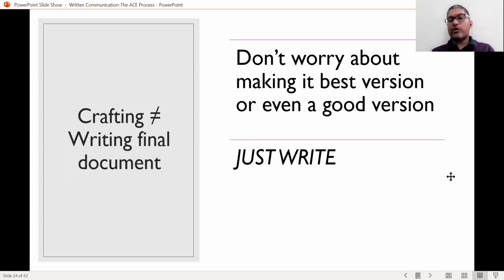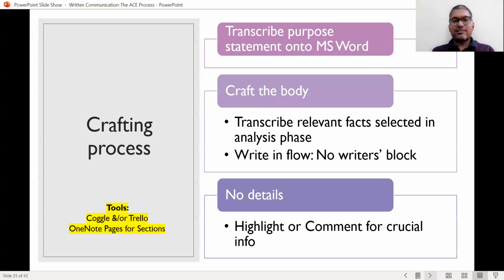Just start writing. You need to overcome something called writer's block, where you have all the information, and when you actually start writing, you do not know where to start. That part we have broken down. We have already created an outline of the document, and we know what needs to be written and what the relevant facts are. Now, to avoid writer's block, we do not worry about making it good enough for anyone. We just write, nothing else.